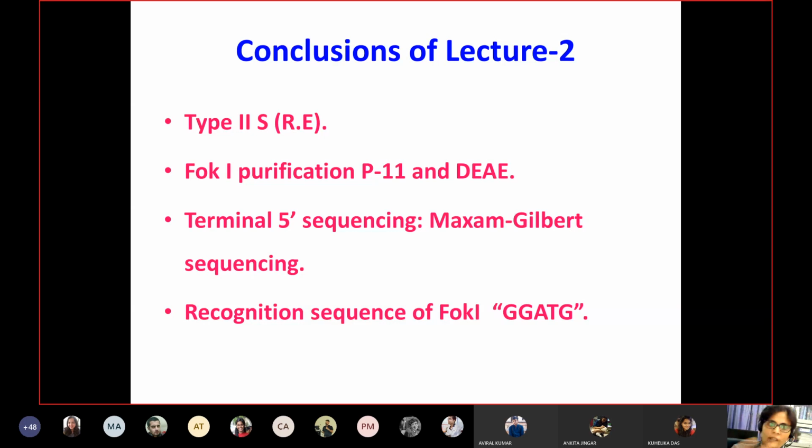For example, he reported the recognition sequence of the FokI enzyme, and he purified it. The purification was done with the help of a phosphocellulose column. And when he recognized the site, the method he used was Maxam-Gilbert sequencing. So these things are important.